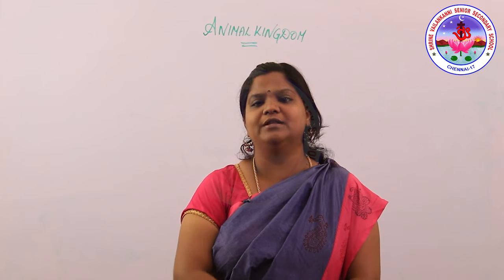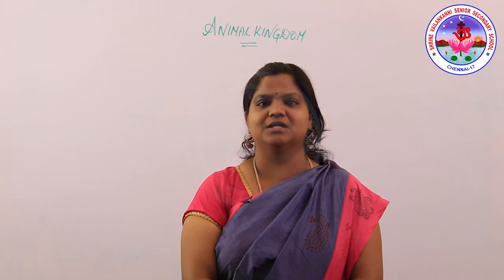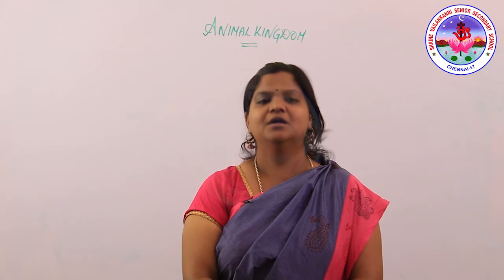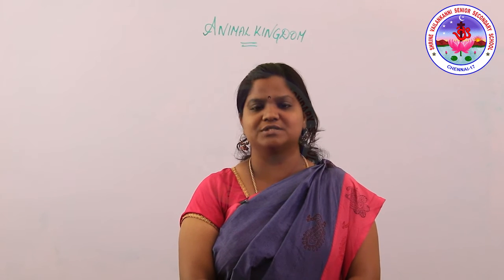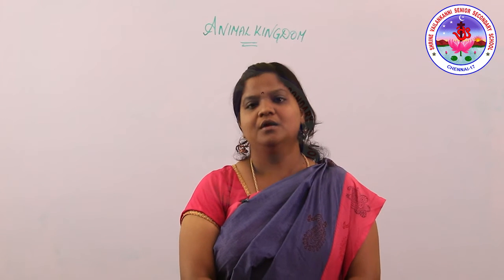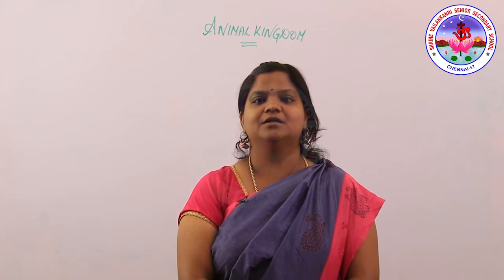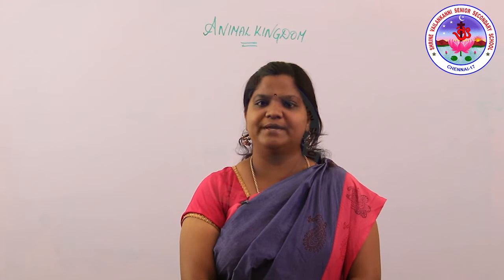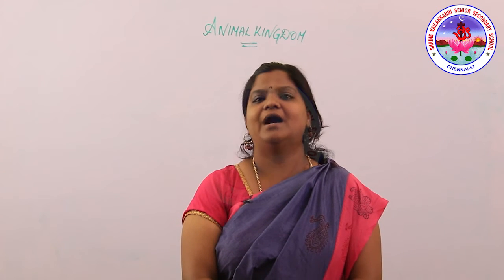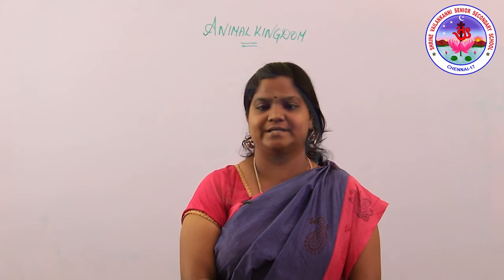Ovoviviparous is nothing but the oviparous as well as the viviparous characteristic features get evolved. The animal lays eggs, but inside the parent, the young start to grow. That is considered to be ovoviviparous. Examples will be sharks and snakes, etc.